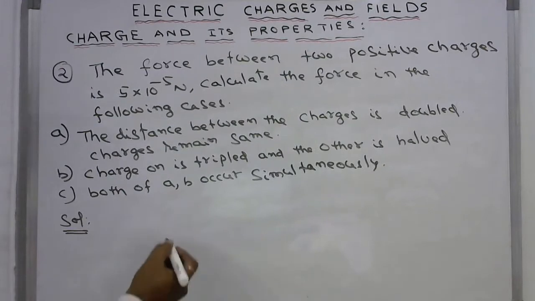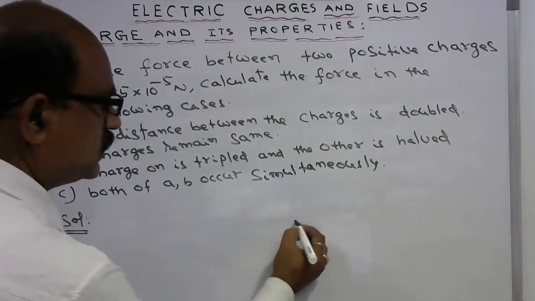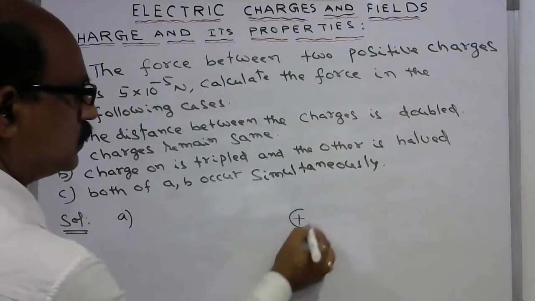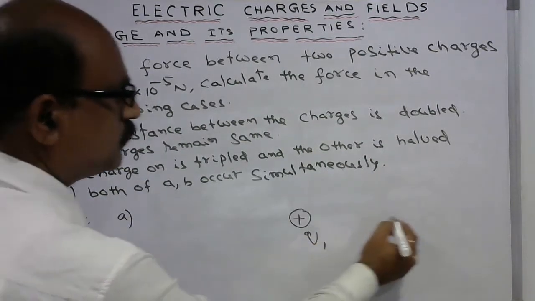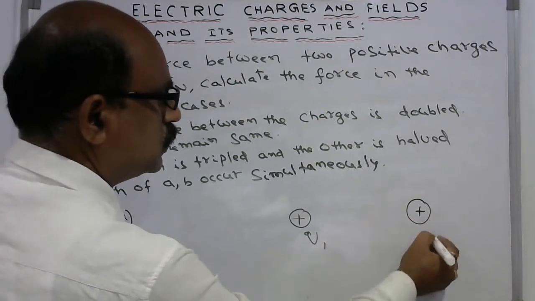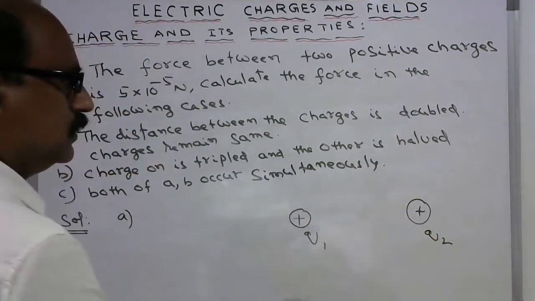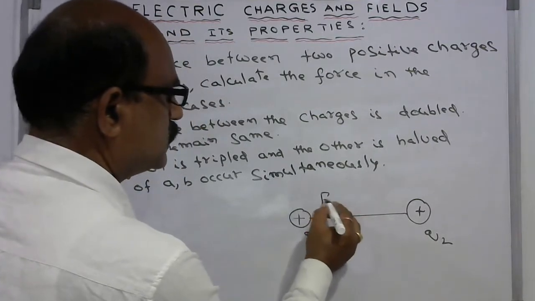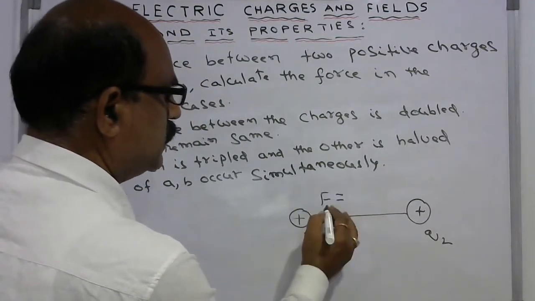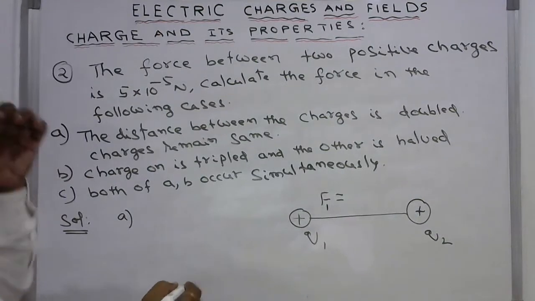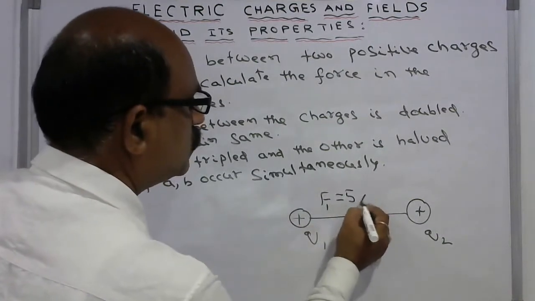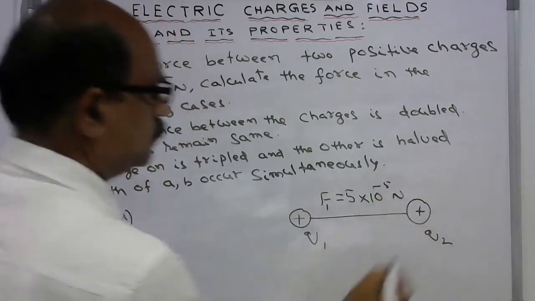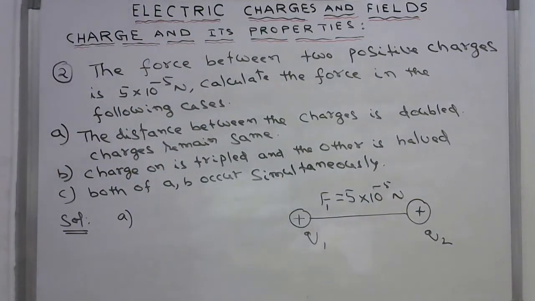So in case A, there are two charges Q1 and Q2, initially separated at a distance. Under this condition, force F1 is given as 5 into 10 power of minus 5 newtons.